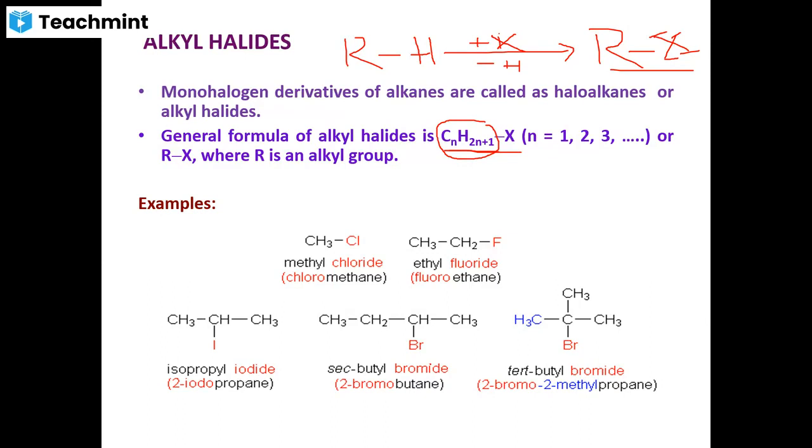You already know that a series of compounds having the same functional group, represented by a general formula, is called a homologous series. Therefore, alkyl halides represent a homologous series because they contain the same functional group, the halogen atom, and they are all represented by the general formula CnH2n+1X.